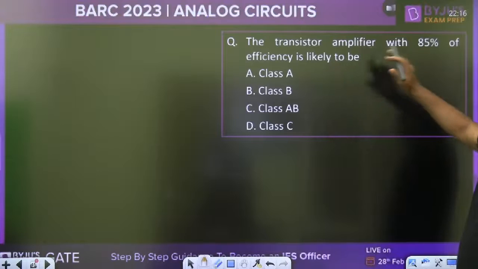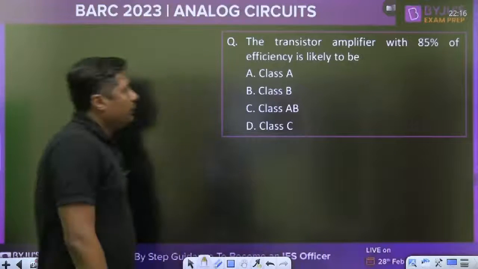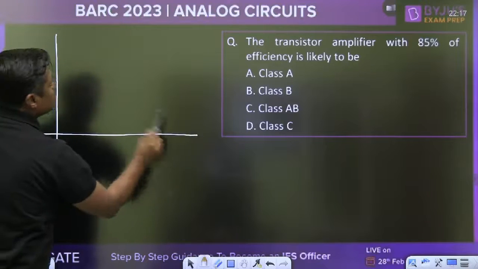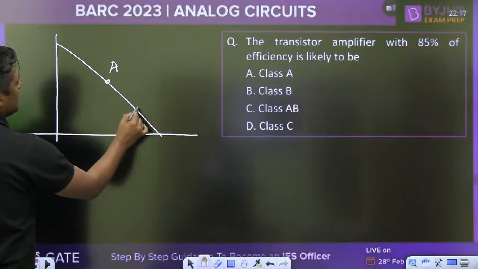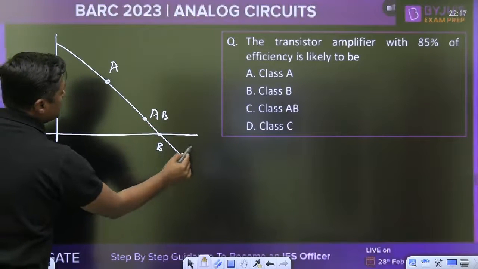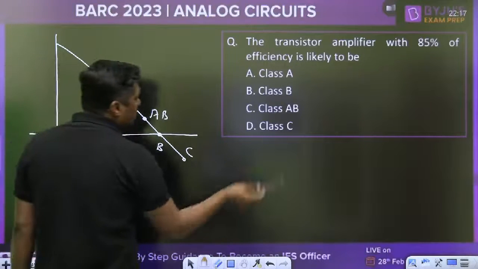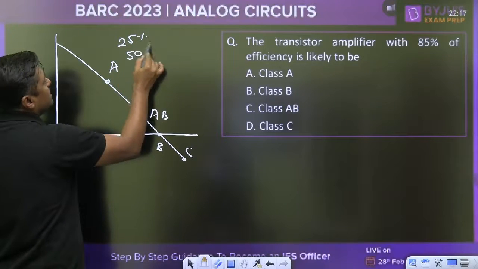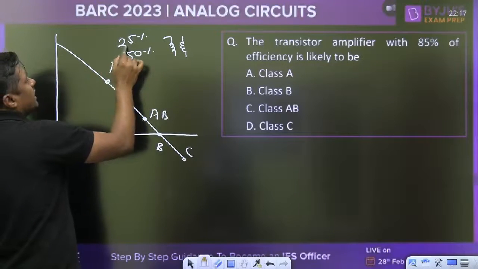Transistor amplifier with 85% of efficiency is likely to be super beta. This is the class A, this is the class B at cutoff, this is the AB, and below that it is C, and so on. Now, my dear friend, we have the maximum efficiency for what? Class C. Class A is 25% for direct coupled and 50% for transformer coupled. Transformer coupled class A 50% maximum, or direct coupled 25.